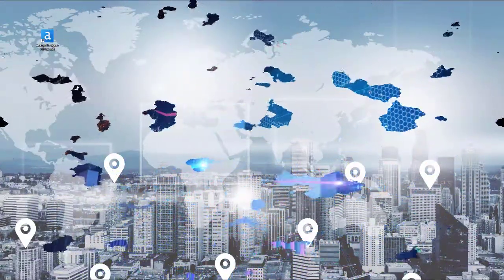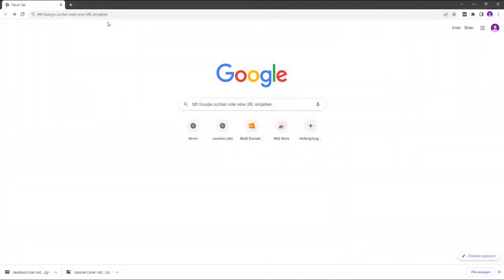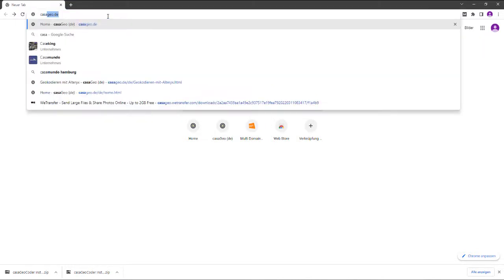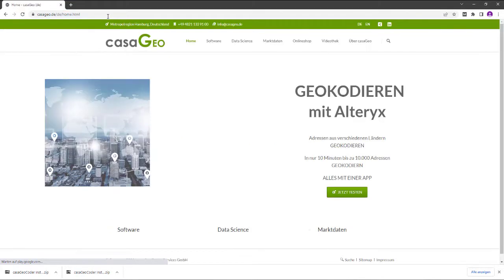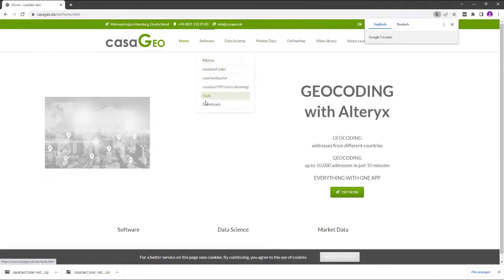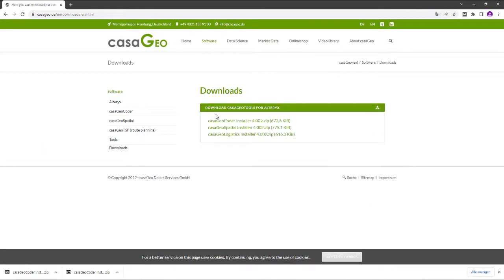In this video I show you how to install casaGeoCoder for Alteryx. The first step is to go to our website, click on Software, then Download and select the casaGeoCoder installer zip file.